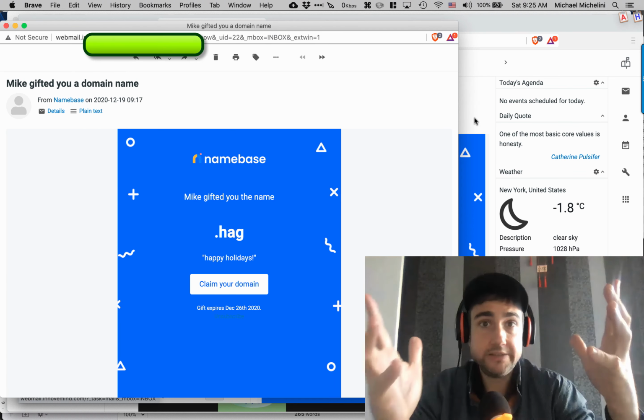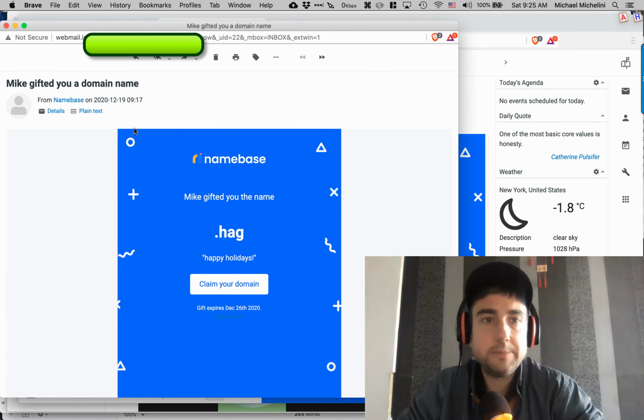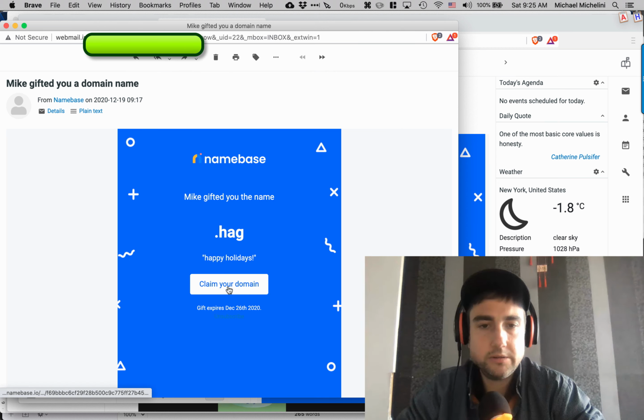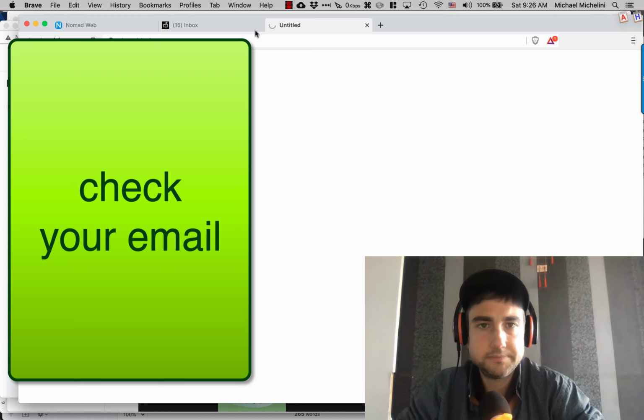Okay, so we're receiving this domain. The email will look like this. It'll come from Namebase. It will say, Mike gifted you name. Notice there's a dot because this is actually a TLD. So you could have Mike.hag. And it says, this I think is what I wrote. And the receiver clicks the receive, claim your name, so click that button.